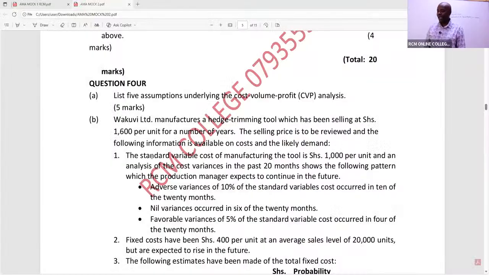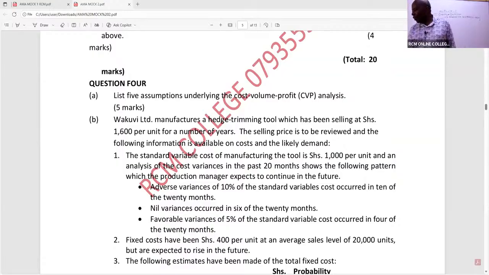Otherwise, my aim today is to tackle part B of this question, Wakuvi Limited. Wakuvi Limited manufactures a hedge trimming tool which has been selling at shilling 1,600 per unit for a number of years. The selling price, and mute room. Sorry, let me just see something. Mute all. All of them are muted.